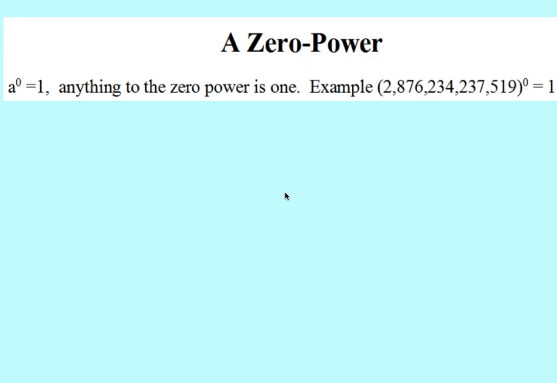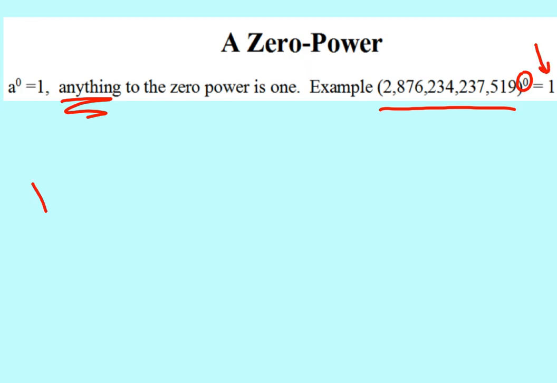This video is going to start working on exponents, and there's a rule that we're going to talk about in class all the time: if you know your base, you cannot go wrong with exponents. So the first rule that we're going to deal with is the zero power property, and it basically says anything, and I mean anything, to the zero power is going to be 1. And there's a big giant number here. That big giant number to the zero power is 1.